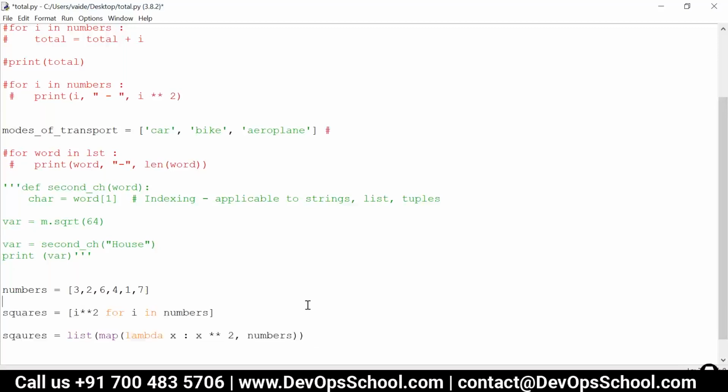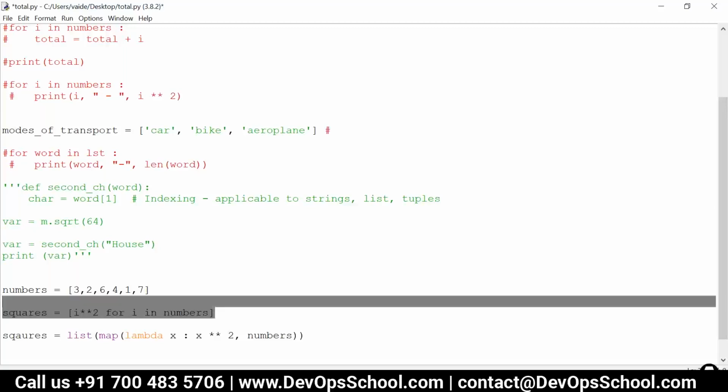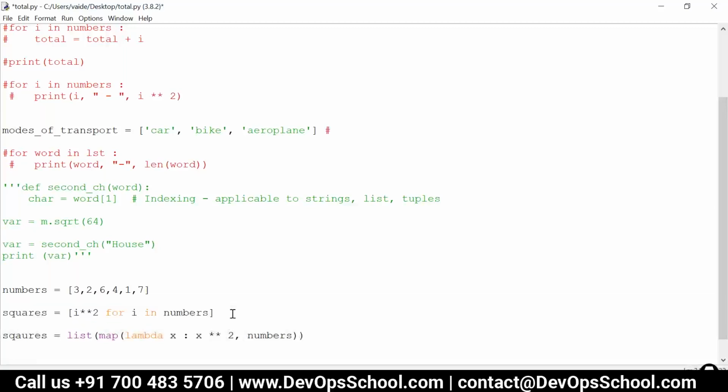and calculating the squares and storing them in a list. So that's the task done by both the lines. But the first line is faster with respect to processing. This faster speed can be identified when you are iterating over a list with say 10,000 or maybe 1 million items.